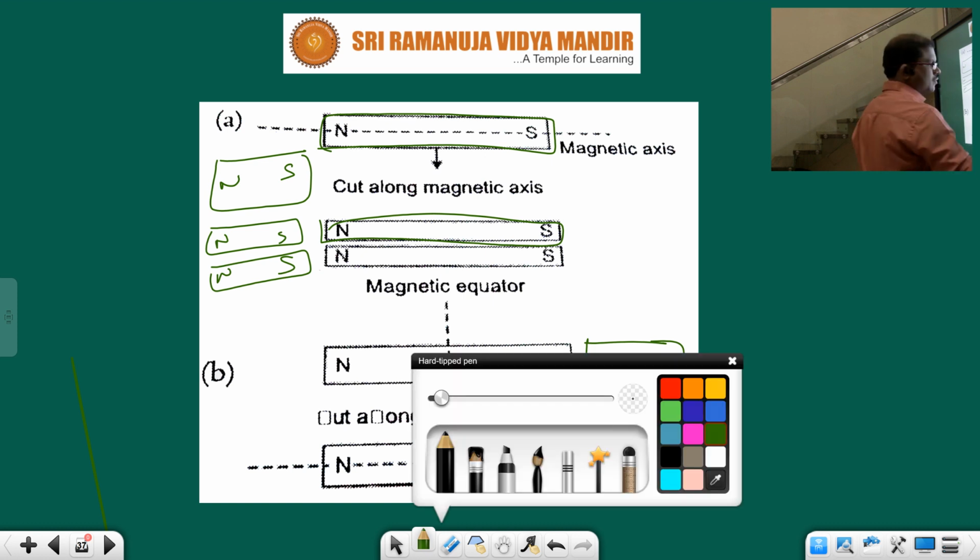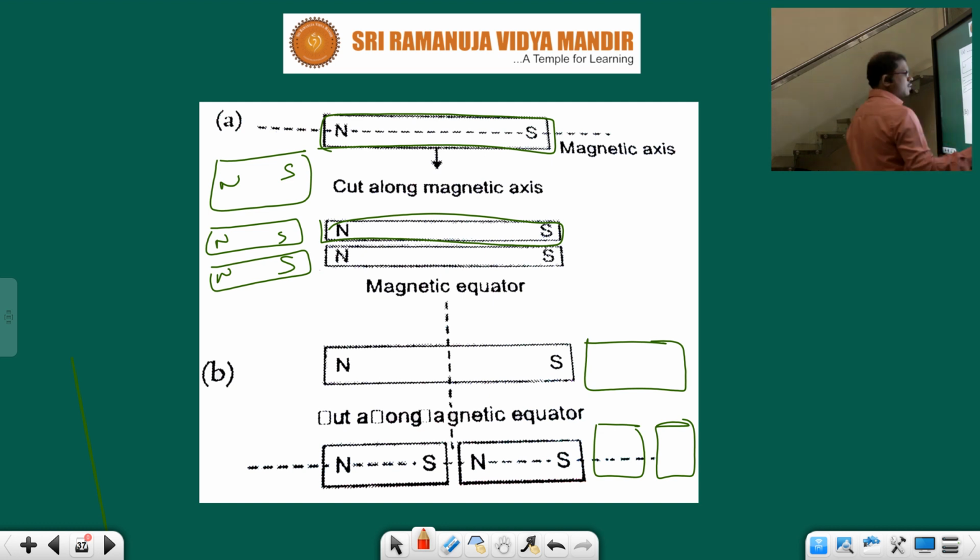But whatever happens, the poles will always be maintained: north and south, north and south. That is the property of a magnet, children. Whatever pieces we can make as per our capability, definitely each and every piece contains north and south poles, whether it is horizontal bisection or vertical bisection. Definitely there will be development of poles.